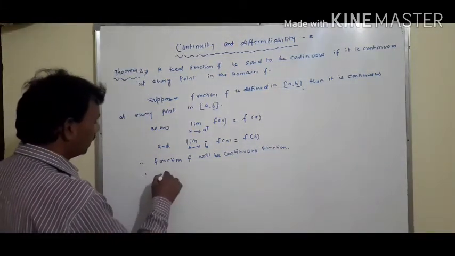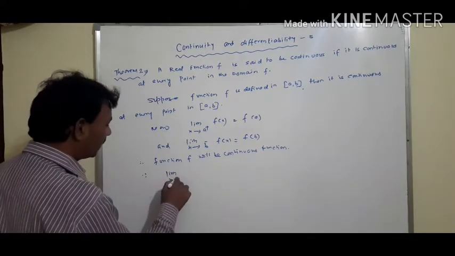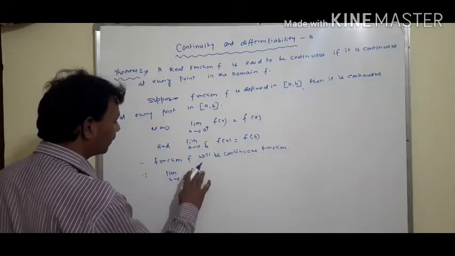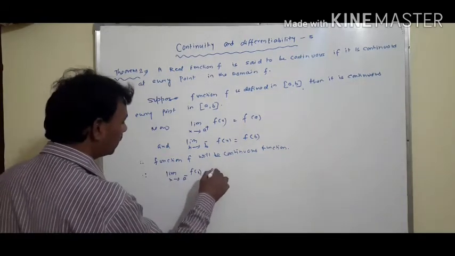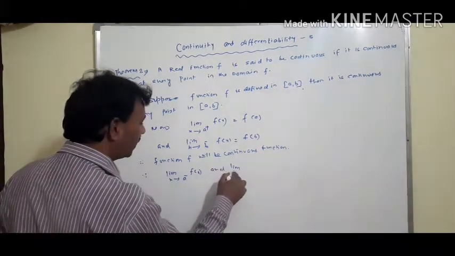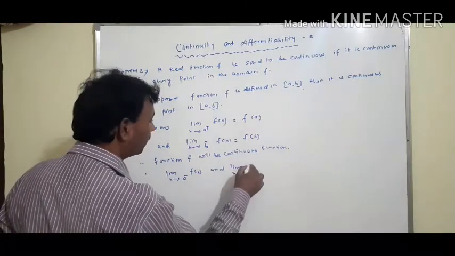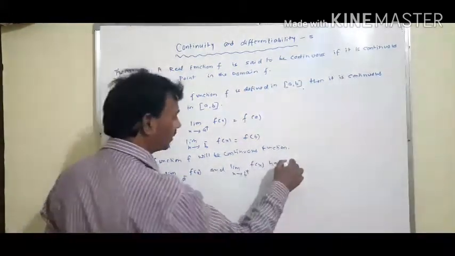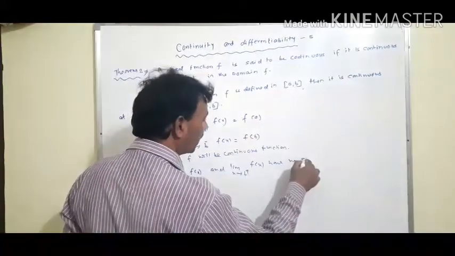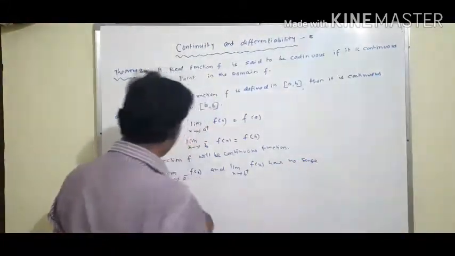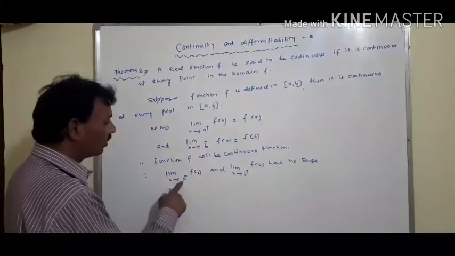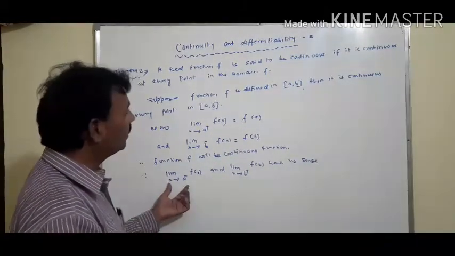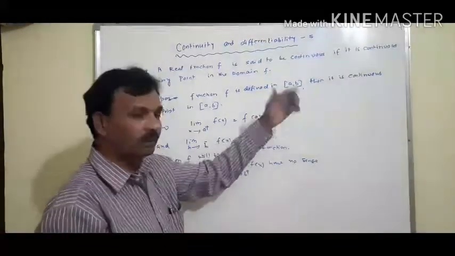Since limit x tends to a negative of f of x and limit x tends to b positive of f of x have no sense, because x tends to a negative means this will be outside the domain of the given function.